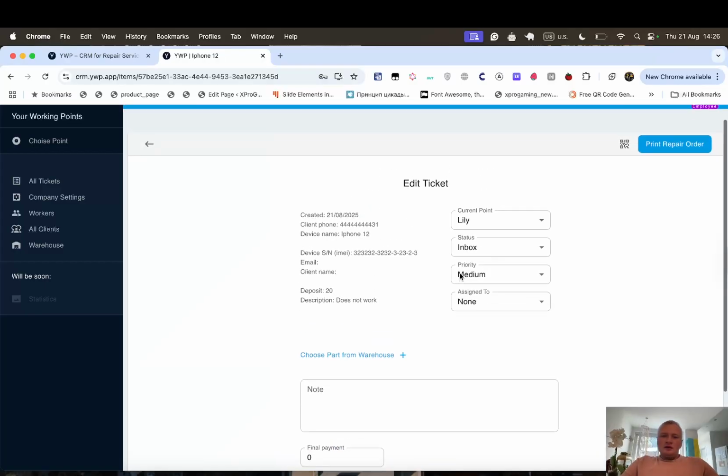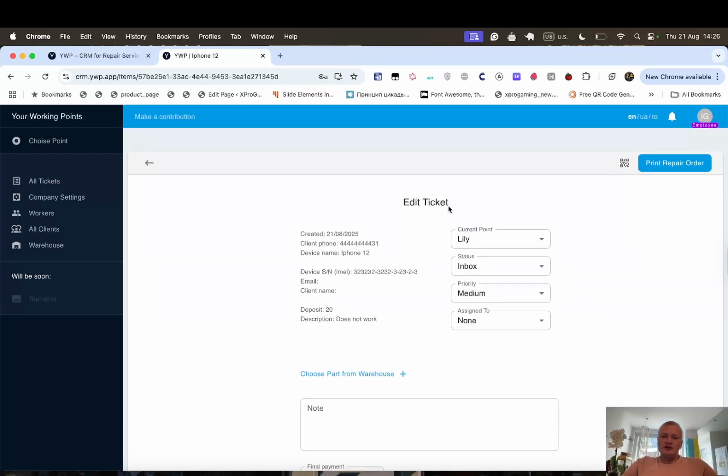and now we're on the page for editing this ticket, and we can see some information that we already processed. Let's talk about tickets. It's like a classical Kanban board, like Trello, but with special fields, special possibilities for service centers. So you can choose your service center where the device is located. For example, Lilu, it will be Lilu service center.